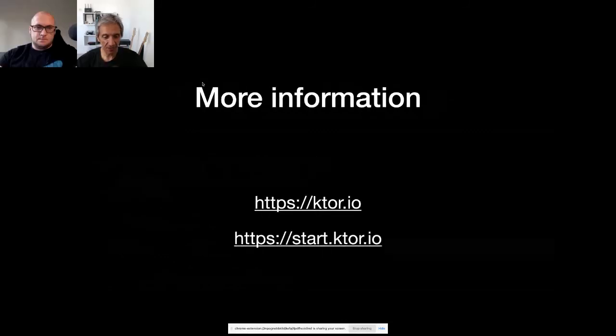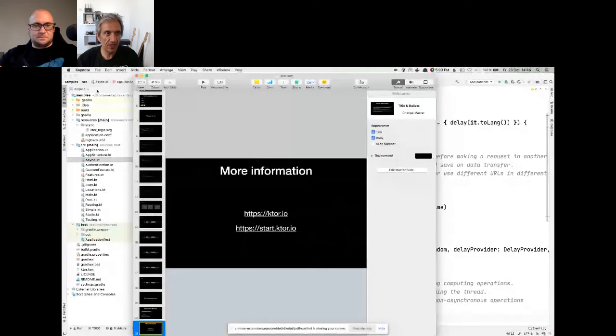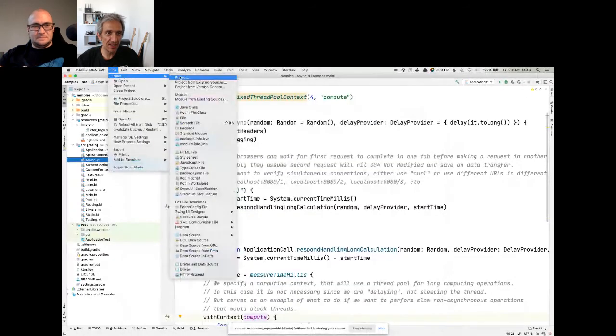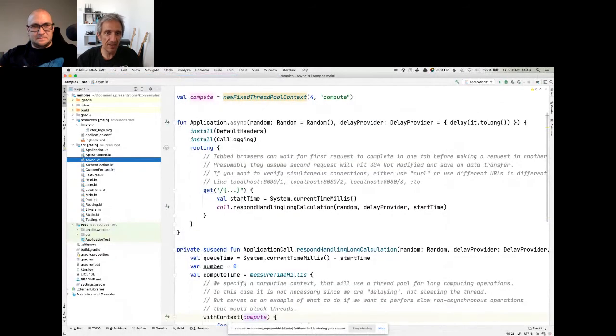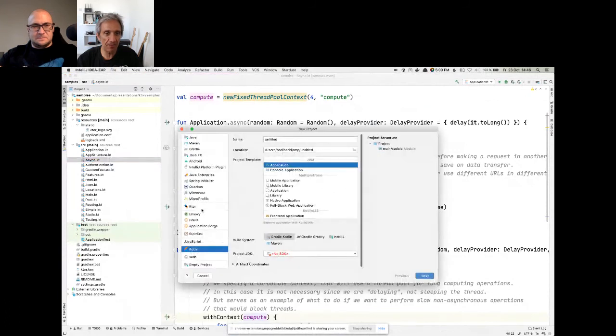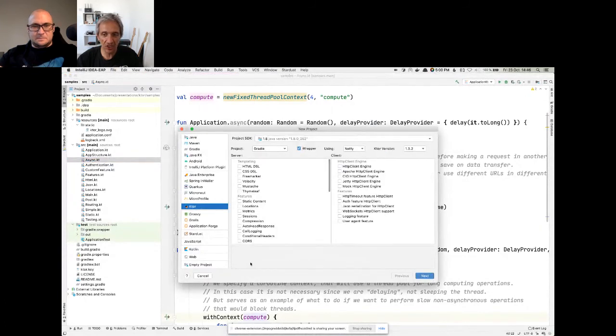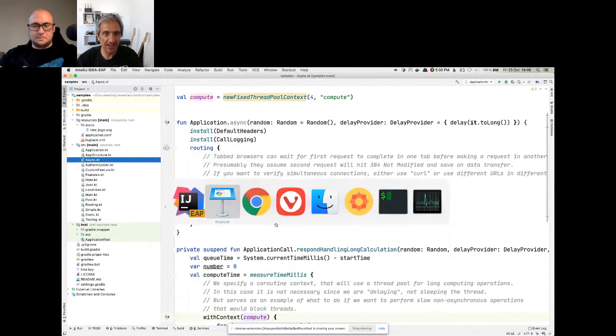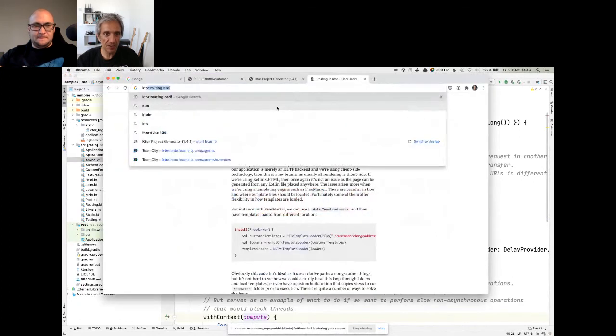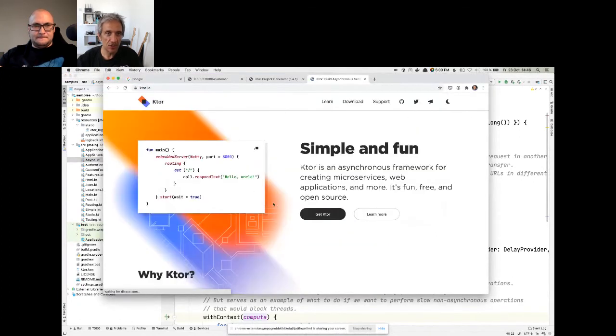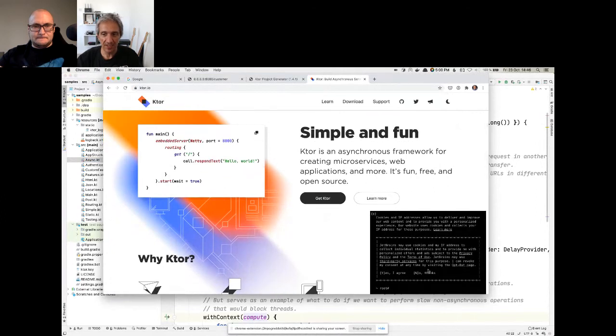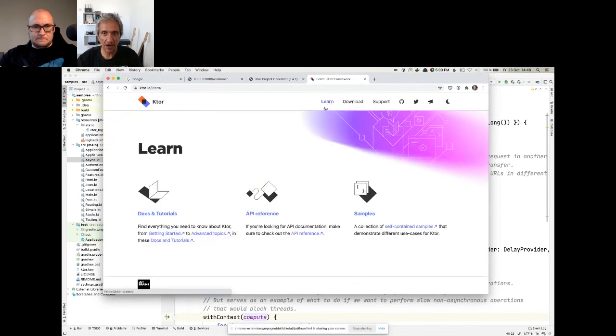If you'd like more information, you can find it on our website, ktor.io. And of course, start.ktor.io kicks you off in starting your new application. There is also a plugin that is in maintenance mode because we are also revamping the plugin with new functionality and a lot of new features, and that's in the works. But our website, ktor.io, which has recently been revamped, has a bunch of information for you to learn Ktor about.